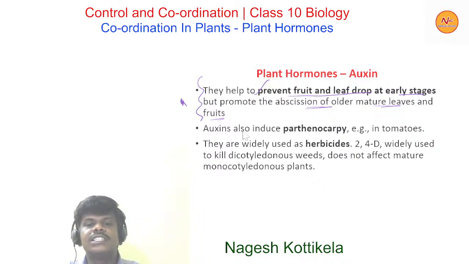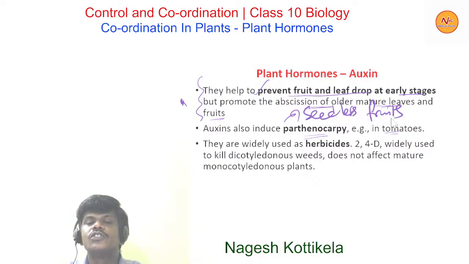Auxins also induce parthenocarpy, for example in tomatoes. Parthenocarpy is nothing but the formation of seedless fruits, and seedless fruits are formed by the action of these auxins. They are also widely used as herbicides. Herbicides are chemicals which kill herbs, so unwanted herbs growing in the field are killed by auxins. So they are widely used as herbicides.